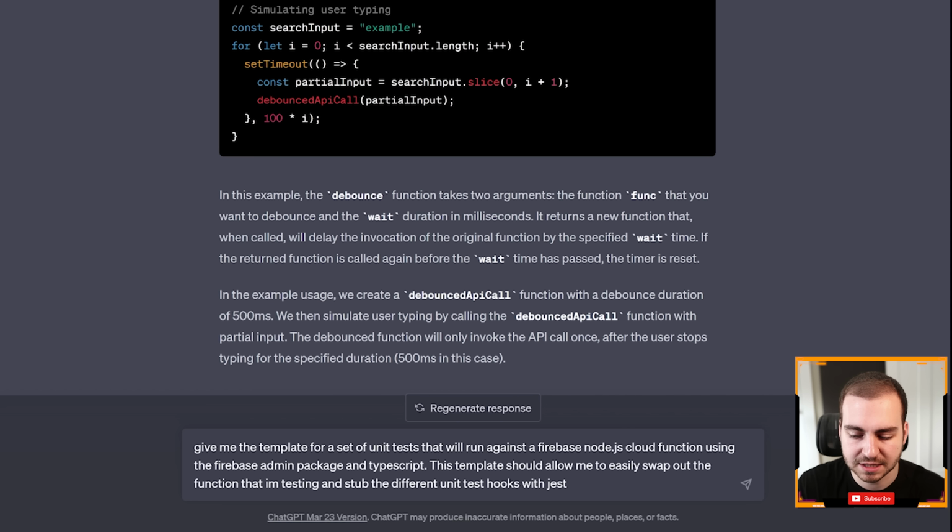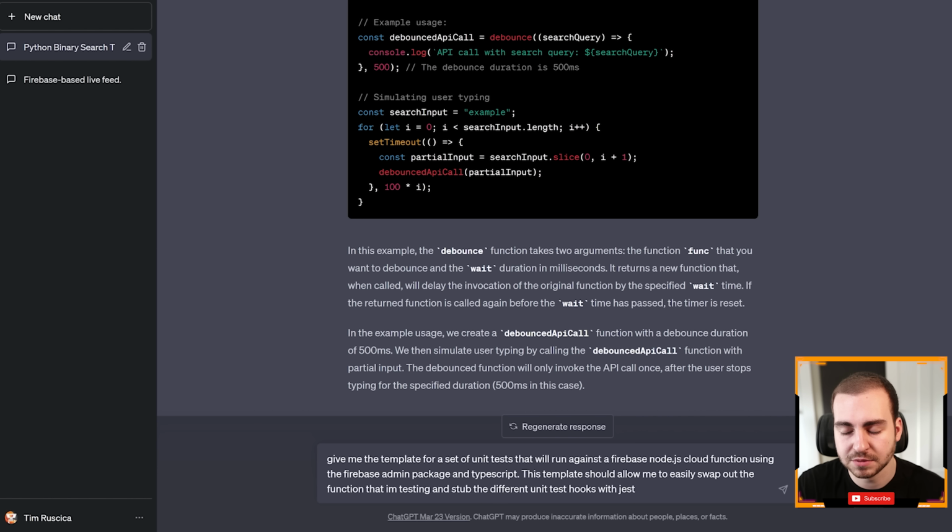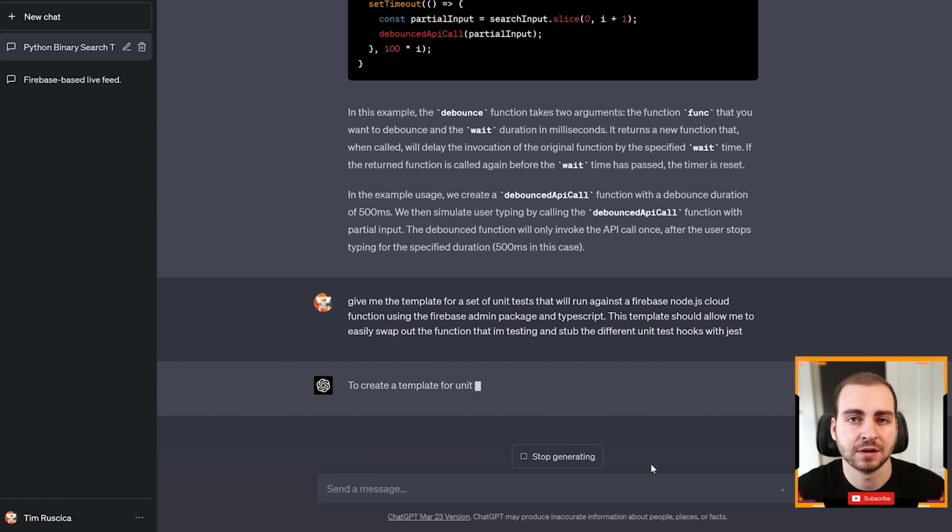This template should allow me to easily swap out the function that I'm testing and stub the different unit test hooks with Jest. So I gave it all of the technologies that I'm using. I specified exactly what I want, which is a template for testing Firebase cloud functions. And now if I run this, it'll give that to me.